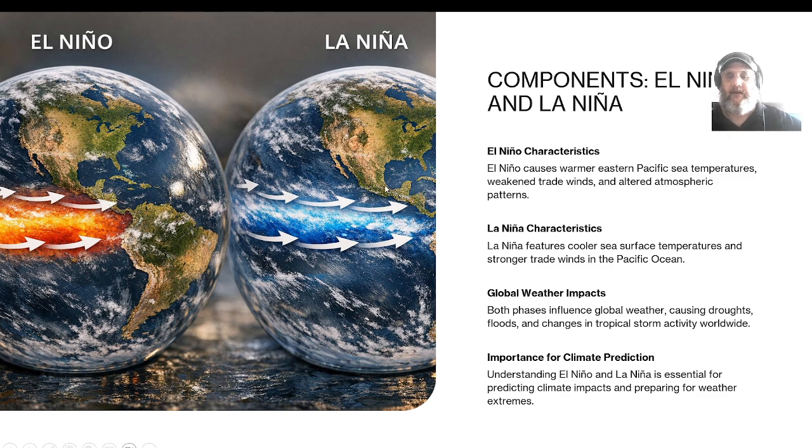The La Nina characteristics feature cooler sea temperatures and stronger trade winds in the Pacific. Global weather impacts. Both phases influence global weather, causing droughts, floods, and changes in tropical storm activity worldwide. Importance for climate prediction. Understanding El Nino and La Nina is essential for predicting climate impacts and preparing for weather extremes.